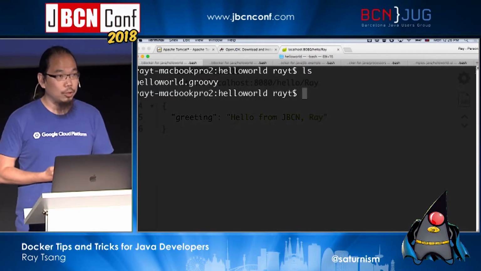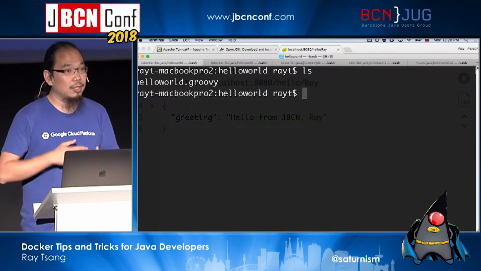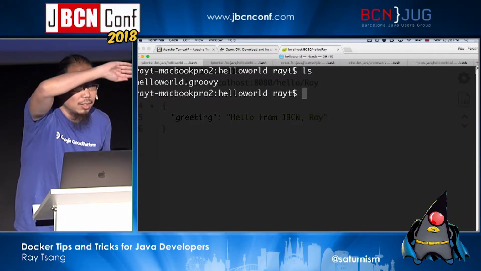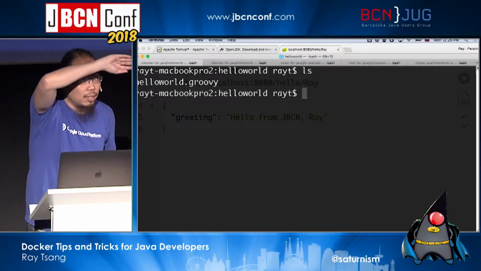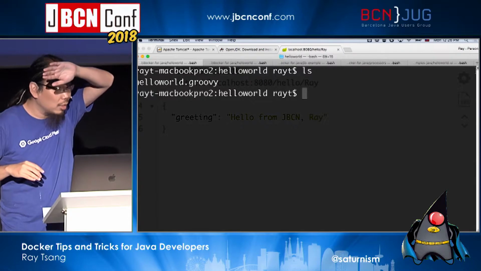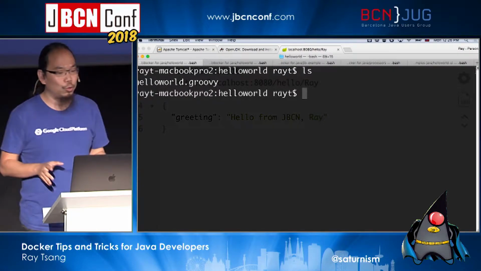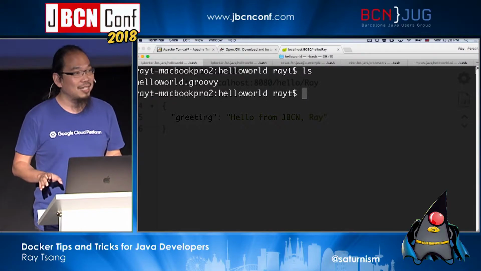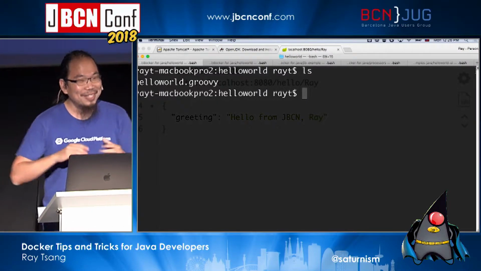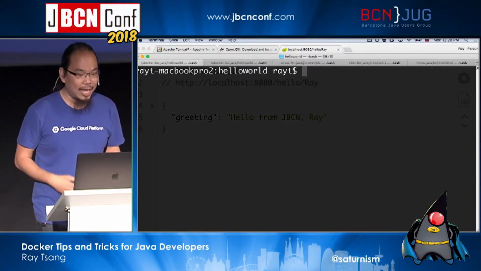Now, I need to do a poll here. How many people here deploy into an application server like Tomcat? Anyone? Okay, overwhelmingly more than half. How many people here just deploy into a jar file and then just do java -jar? One person, interesting. So the other half of the room does not deploy at all. Is that? Well, no, maybe not. I'm just kidding. But let's say because there are more hands for Tomcat, so I'm going to do this demo